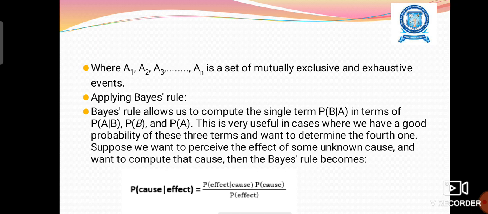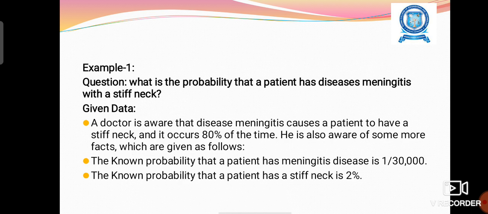And in some applications we analyze cause and effect with the probability concept. So P of cause given effect, where effect may be some symptoms and cause may be some hypothesis, equals the same formula: P of effect given cause into P of cause divided by P of effect.